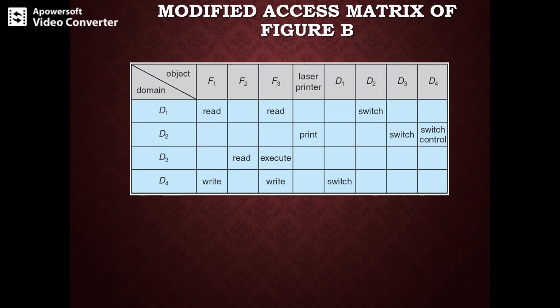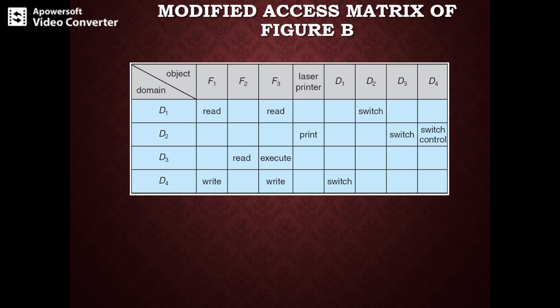In this there are four domains again, and in this matrix each of the domains is mapped onto the respective files. You can see that F1, F2, F3 are the three files along with the laser printer, and the objects are represented here as D1, D2, D3, D4 again.